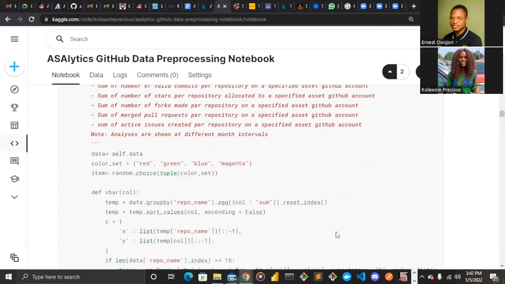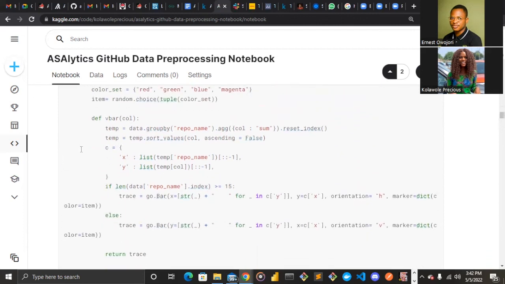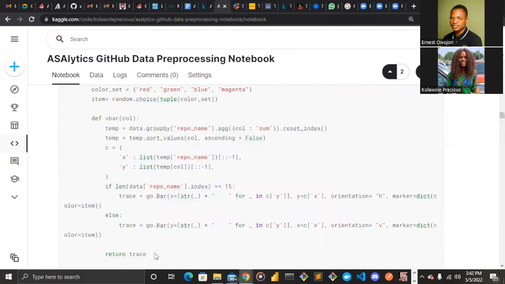So this time we also set the color, which can be picked randomly anytime the notebook is run. Then we set our function to perform the main visualization and then return the final trace, that is the final plot containing the X and Y axis of our visualization.